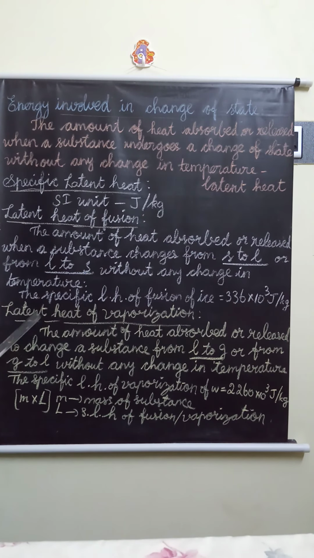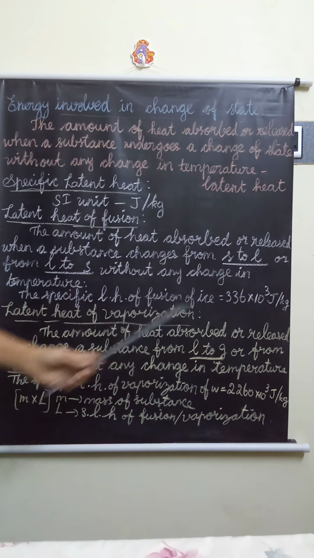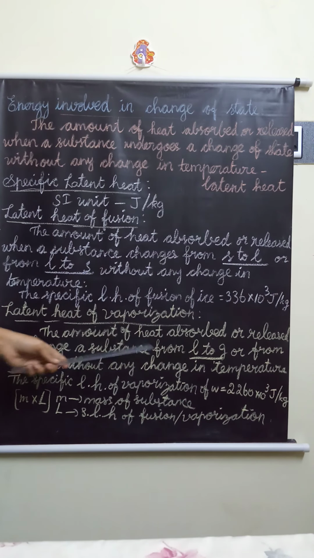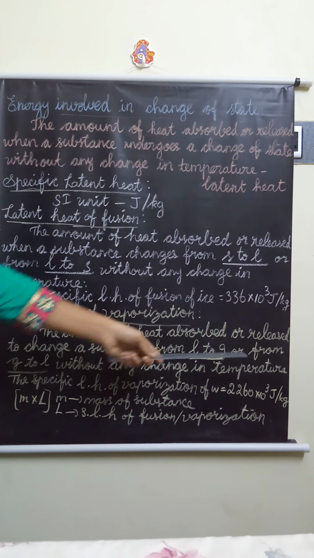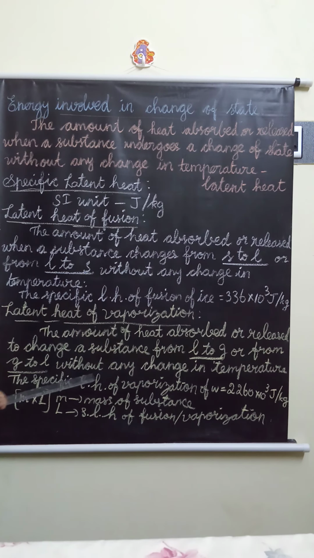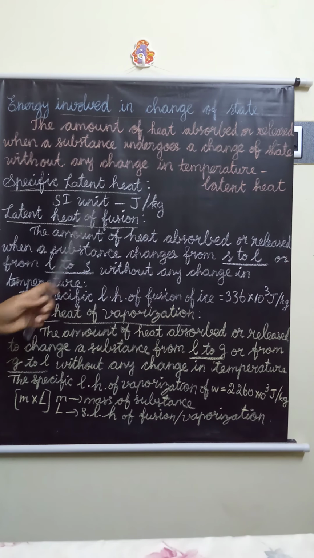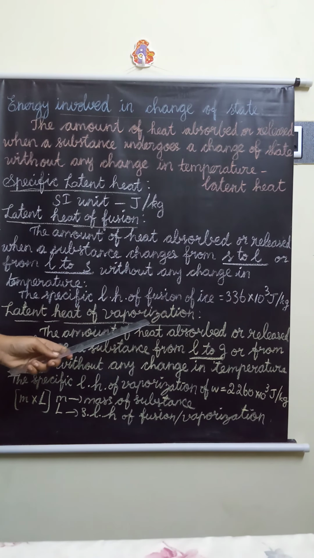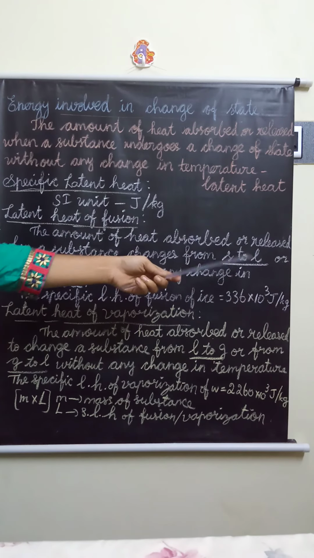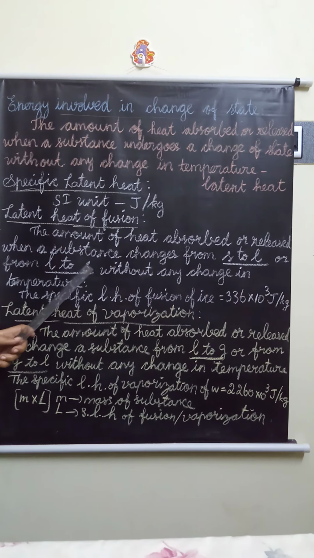Next topic is latent heat of vaporization. What is the definition of that? The amount of heat absorbed or released to change a substance from liquid to gas or from gas to liquid without any change in temperature. Do you know the difference between latent heat of fusion and latent heat of vaporization? In fusion, it is solid to liquid or liquid to solid. Here in vaporization, it is liquid to gas or gas to liquid.